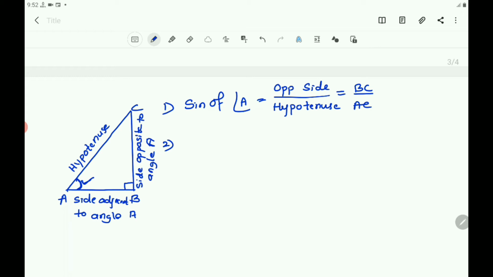Second one, cosine of angle A. Sine can be written in short as sin, so it is sin of angle A. Next, cosine of angle A is adjacent side by hypotenuse.